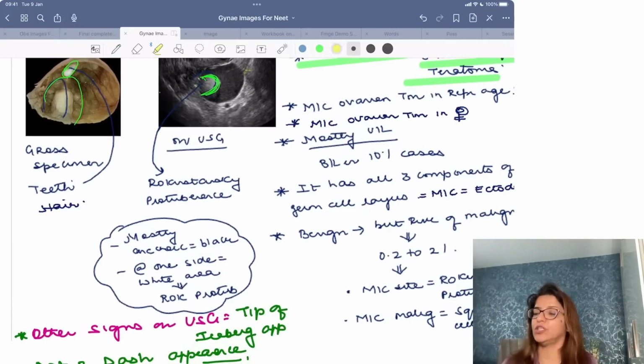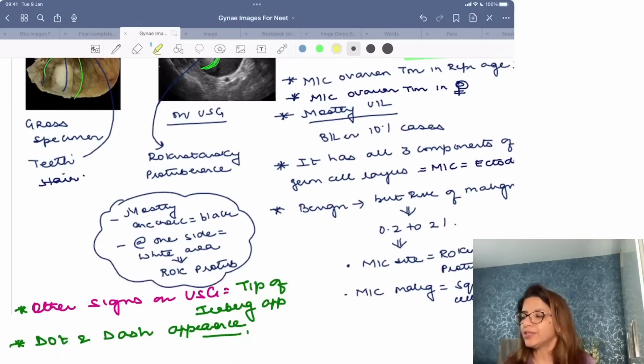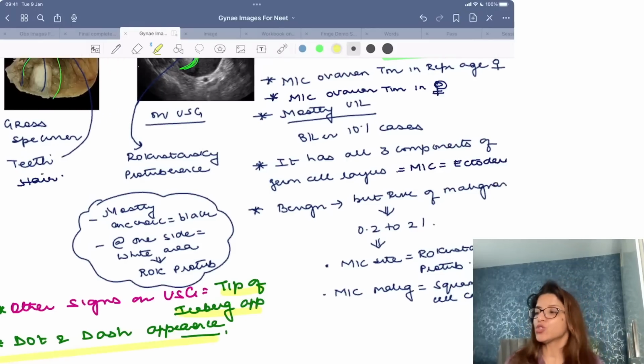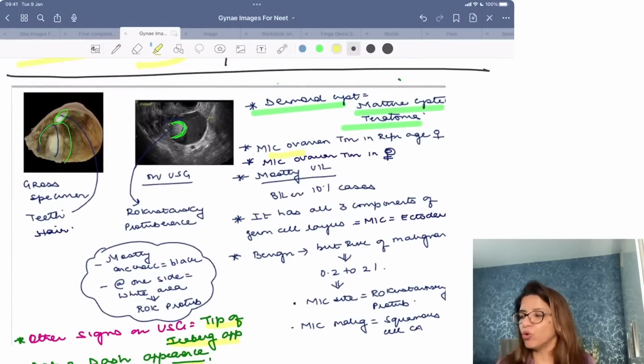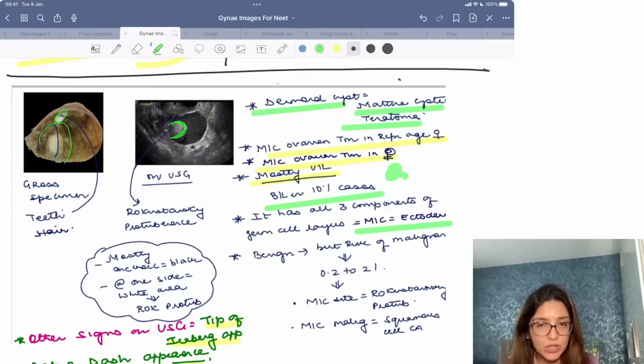The other keywords which you may get when they are talking to you about dermoid is tip of iceberg appearance or dot and dash appearance, right? So remember, a dermoid cyst is the most common ovarian tumor in reproductive age. It is the most common ovarian tumor in a pregnant female. Dermoid cysts are mostly unilateral, but they may be bilateral in 10% cases. It has all three germ cell layers, but the most common component is ectoderm.